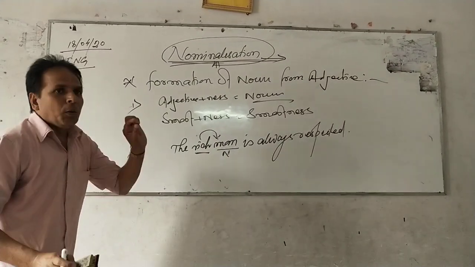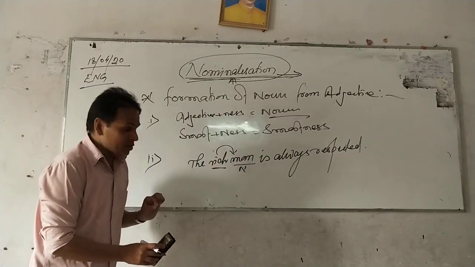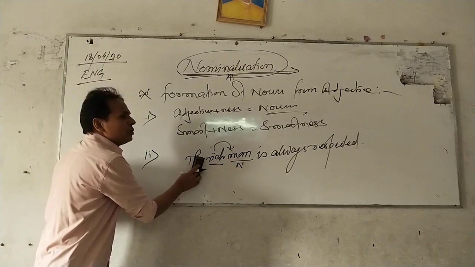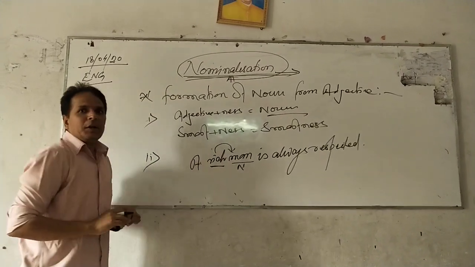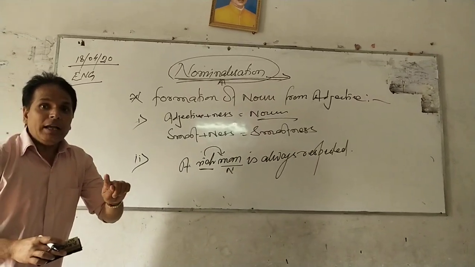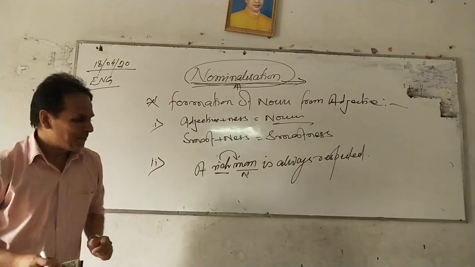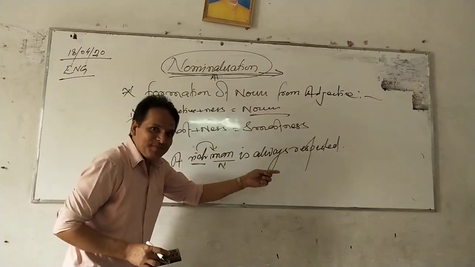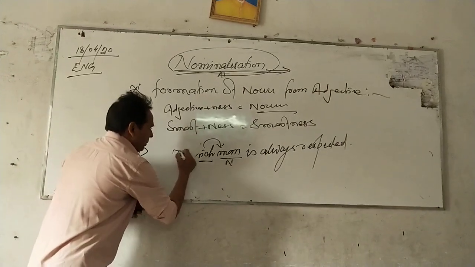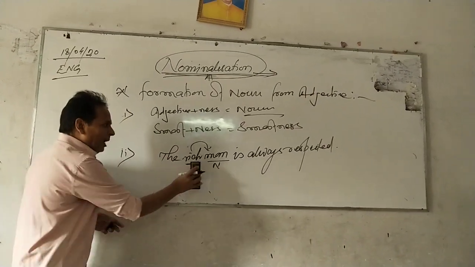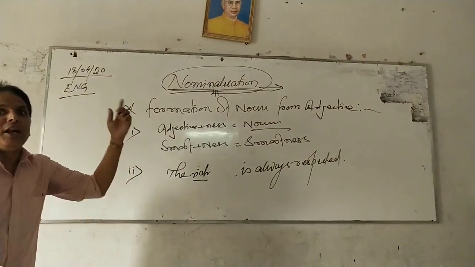But this is a mistake and one of the wrong statements, because we cannot use the before rich, because an adjective in the positive degree doesn't take the definite article. A rich man is always respected, but when we use the, then man will go off, and this rich itself becomes the noun.